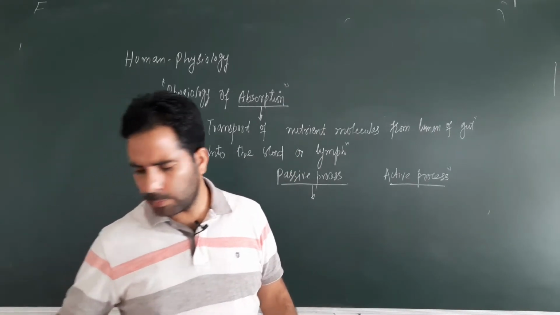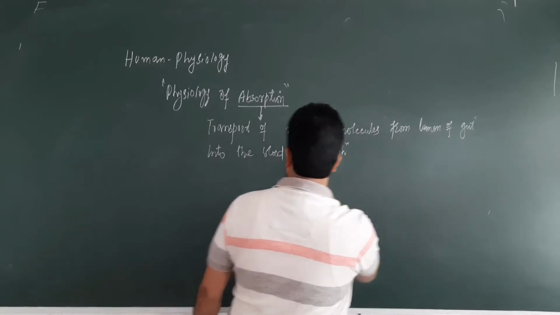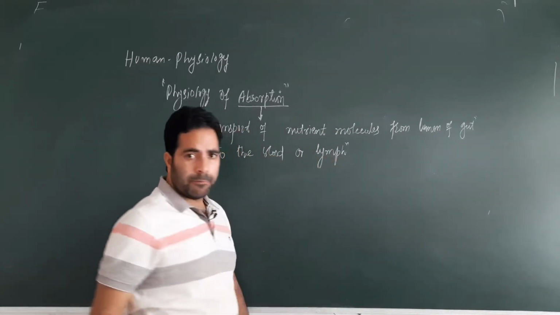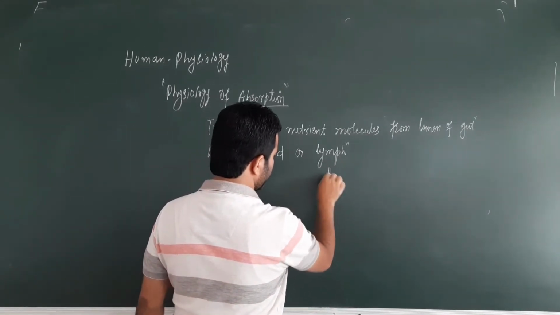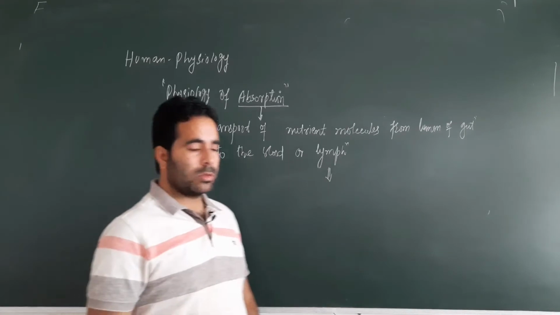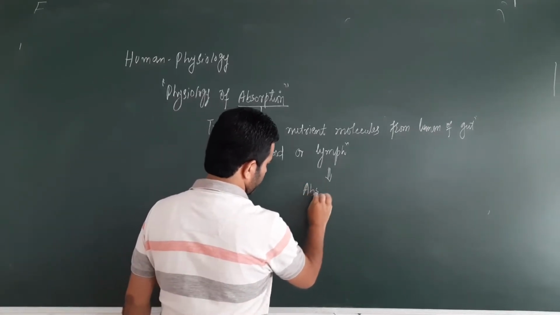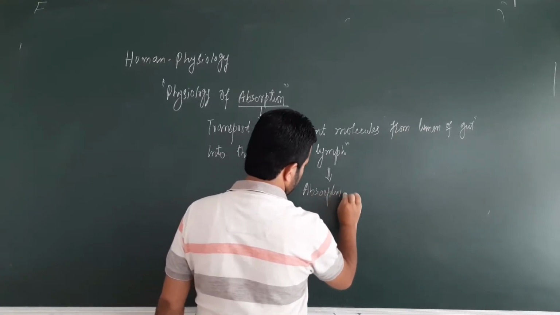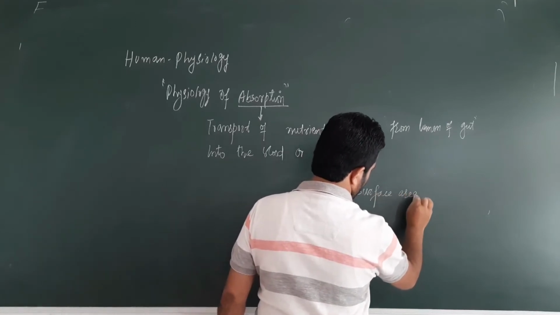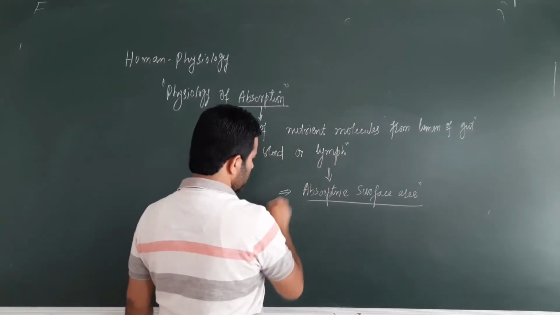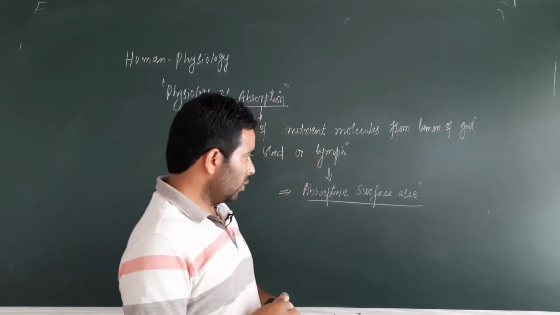But besides the process of transport, passive or active, for the absorption of molecules we need a lot of absorptive surface. So another prerequisite, an important thing for the process of absorption, is the surface area, that is, the absorptive surface area, right.